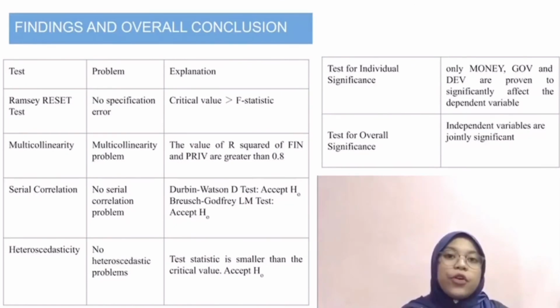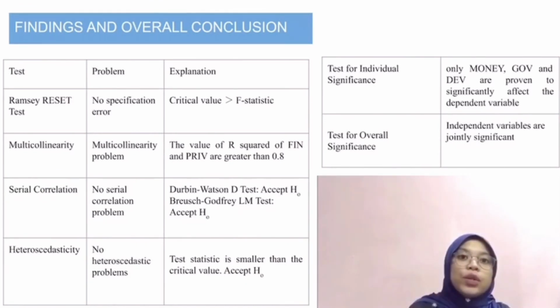When testing for individual significance, only money, gov, and dev are proven to significantly affect the dependent variable. The rest are not significant. Moreover, when testing for overall significance, we can conclude that the independent variables are jointly significant. Further improvements can be made in our analysis by including a larger sample size. We are not able to increase the sample size as the data provided by the World Bank is very limited to match all the variables included in the model in 2018.